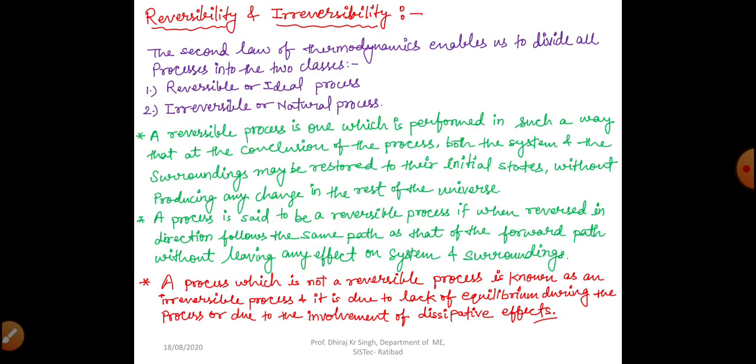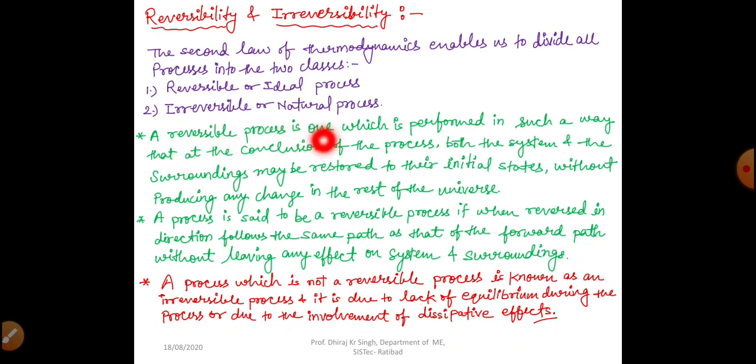Now dear students, we will discuss what is a reversible process and what is an irreversible process. We have already discussed some of the important points related to reversibility and irreversibility. So dear students, there are two things. The second law of thermodynamics enables us to divide all processes into two classes. First is the reversible or ideal process, and second is the irreversible or natural process, right? So normally we perform our functions or our work in reversible or ideal processes, right?